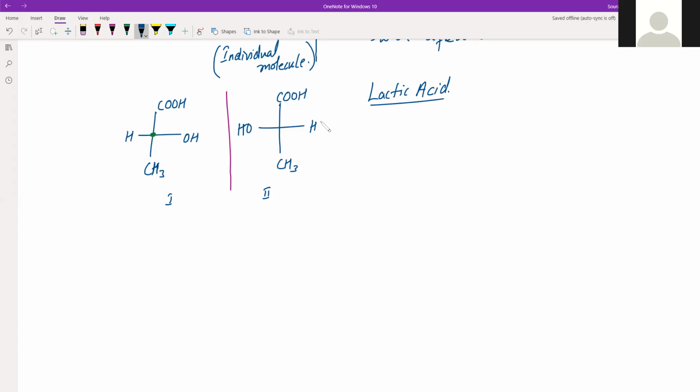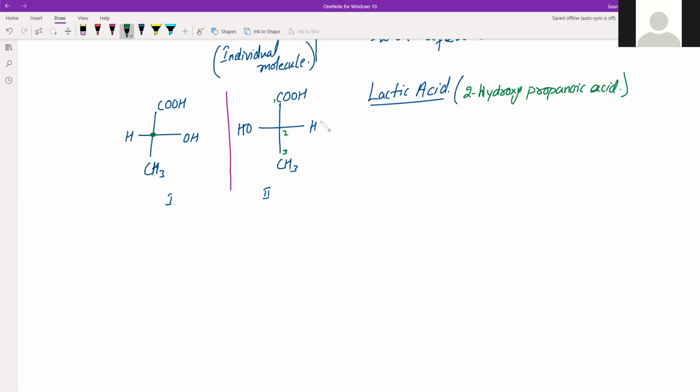If I ask you to give its IUPAC name, it starts from this, 1, 2, 3. So there are 3 carbons, right? And on the second carbon there is an OH group. So it is 2-hydroxypropanoic acid. That's what lactic acid is, right? So this is lactic acid, and you have 2 enantiomers, as you can see here.